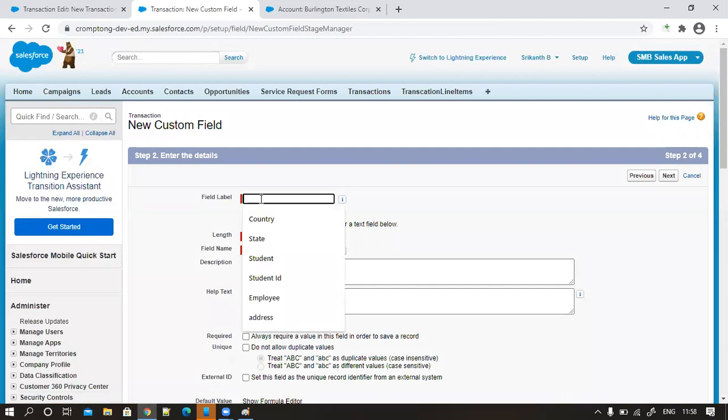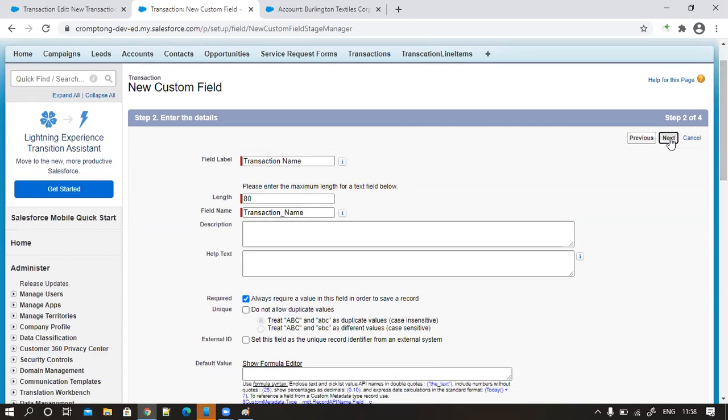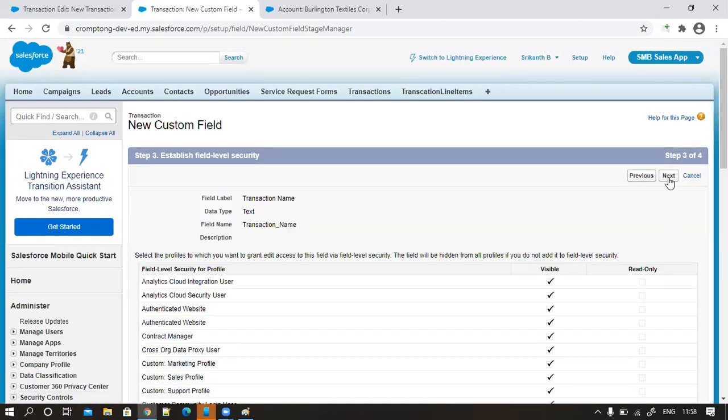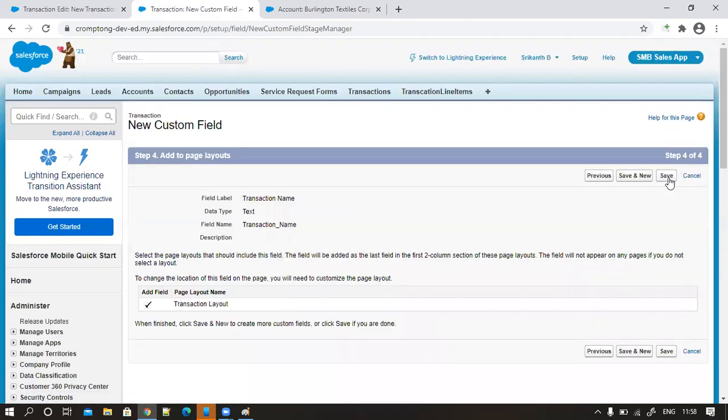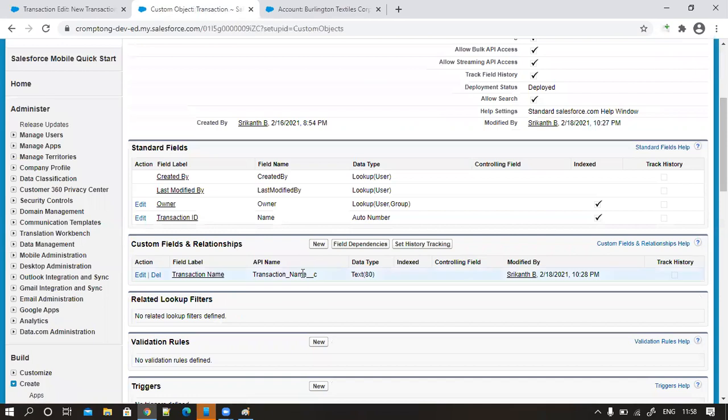See here. What is this, transaction name? I'll give 80 characters, and it's required for me. Click on next. Now I just created a normal field, not a relationship field. This is what we did yesterday. Today again I created a new field called transaction name.